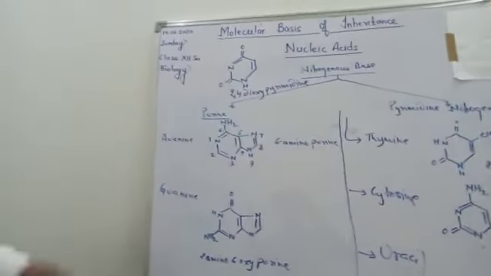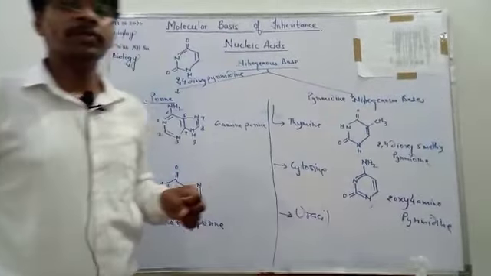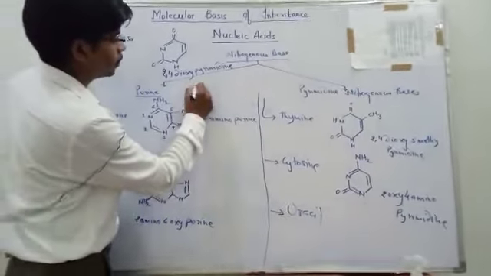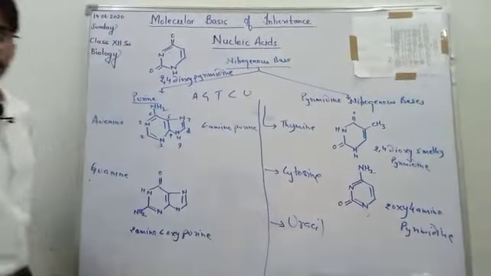Now there are total 5 nitrogenous bases, which are adenine, guanine, thymine, cytosine and uracil.